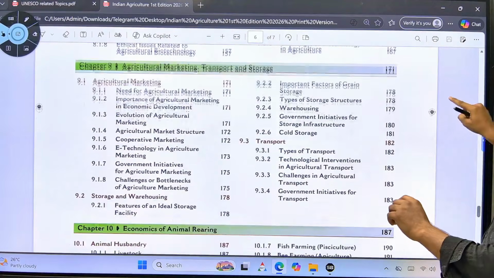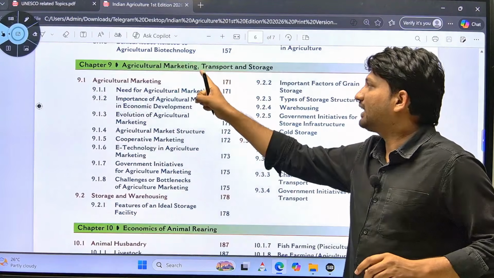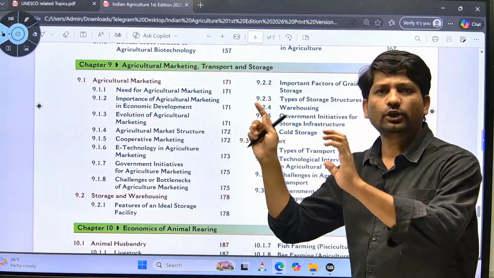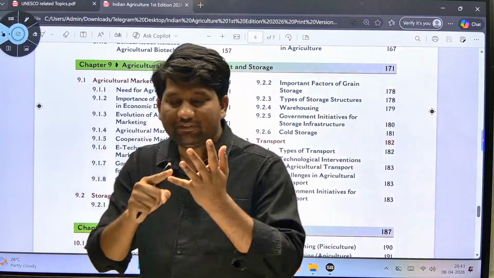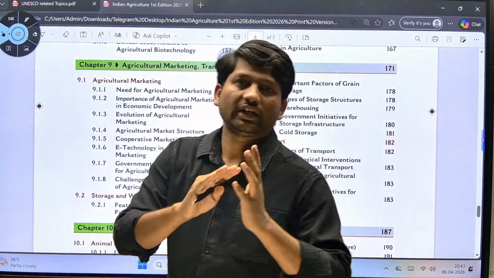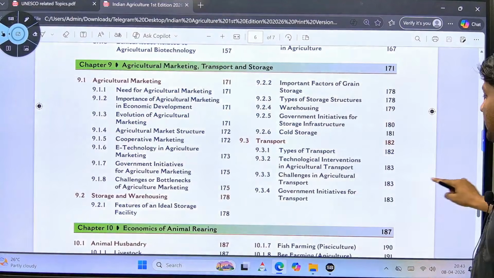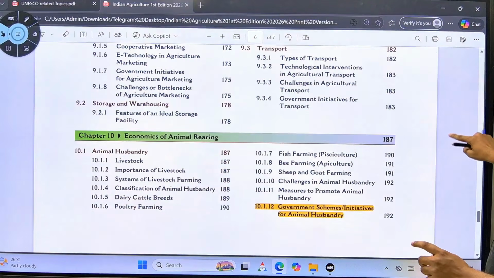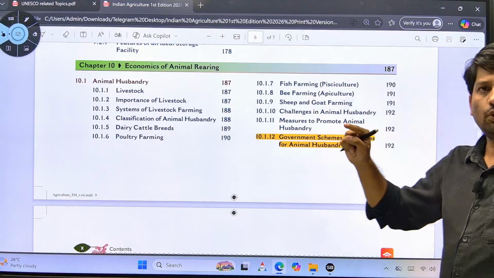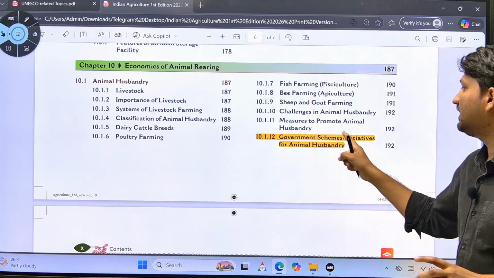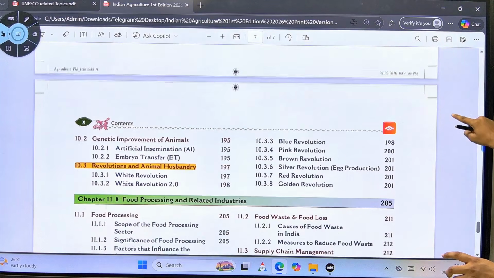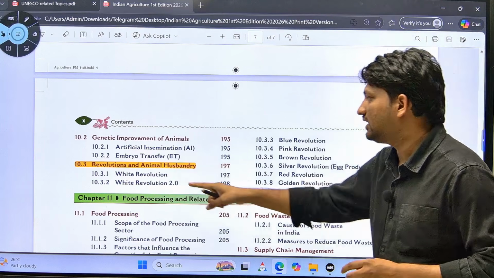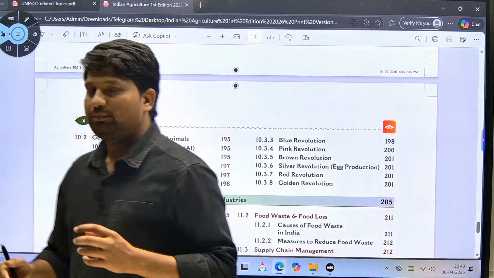If you consider the 9th chapter, agricultural marketing, transport and storage, you can completely skip this chapter. The 11th and 12th chapters you can also completely skip. Next is chapter 10, economics of animal rearing. Here you have to read only one topic, that is government schemes or initiatives for animal husbandry, and one more topic, that is revolutions and animal husbandry.